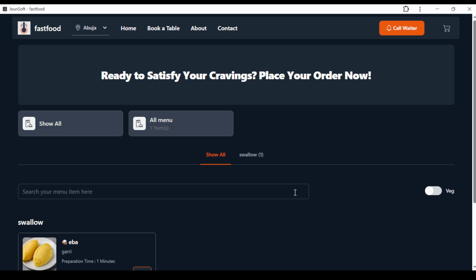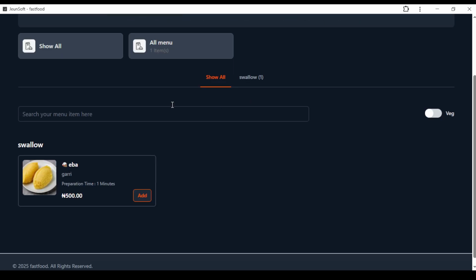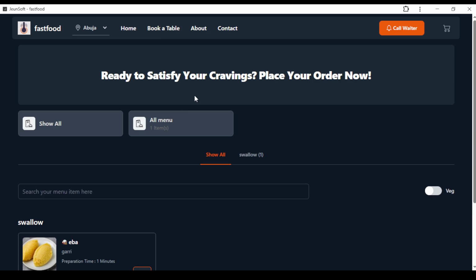Probably you visit a restaurant and you scan the barcode on the table, or you visit their website directly, depending on the restaurant. When you get to this website, you will see a simple, very user friendly website. You definitely see the restaurant name, which for this one is Fast Food, the restaurant logo, then the restaurant location or branch. You can select which branch you are ordering from.